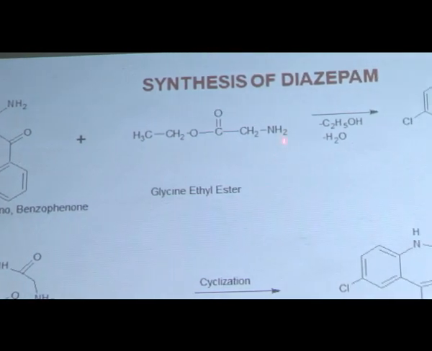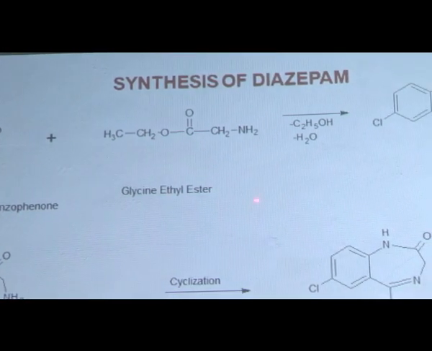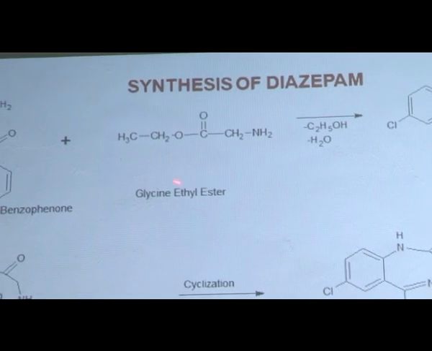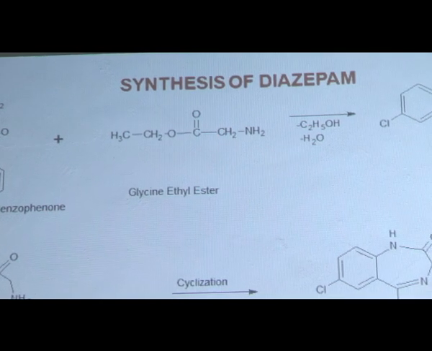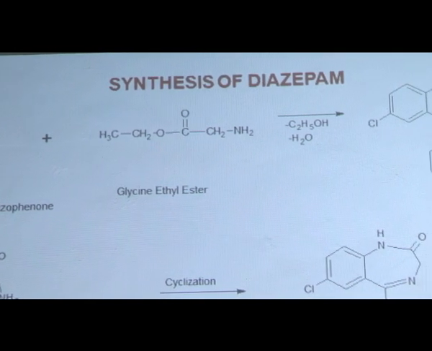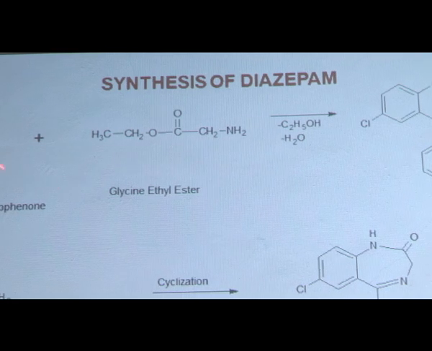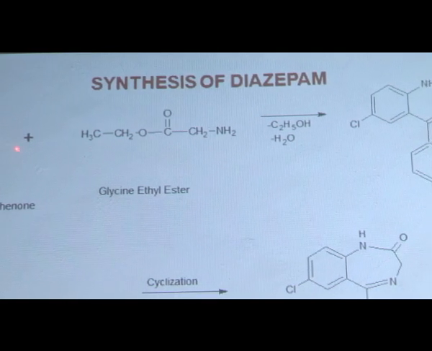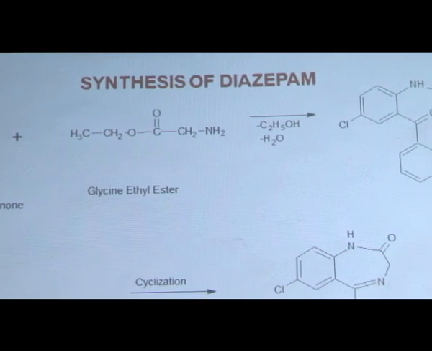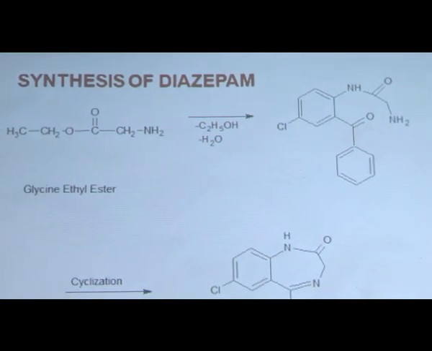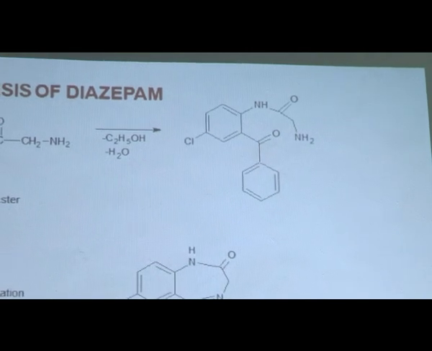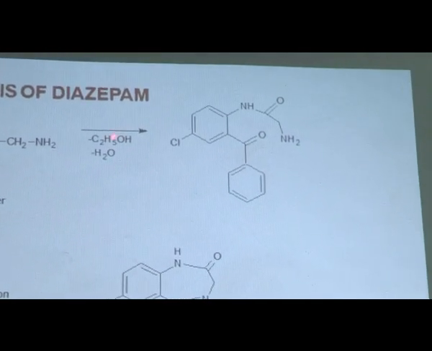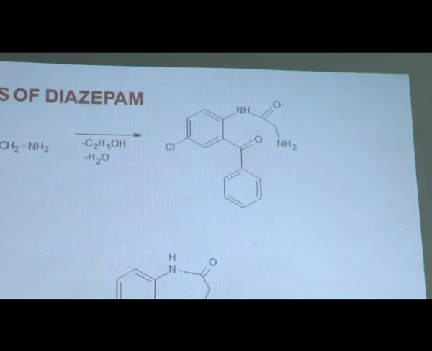See here, NH2 CH2 COOH, this is the structure of glycine. It reacts with the ethyl group, so it is called glycine ethyl ether. This glycine ethyl ether, when it reacts with the carbonyl group here, when it reacts with the amino group, there is a removal of an ethanol molecule along with the water molecule, so it gets converted to the NHCO NH2. That is, by removal of the ethanol molecule it gets converted to this NHCO NH2. That is step first.